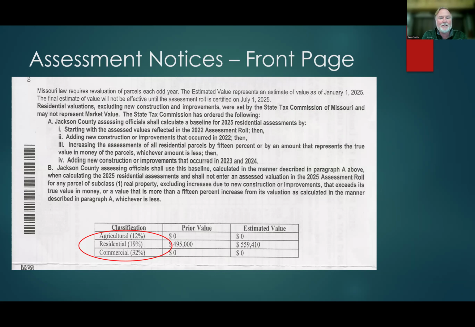And all the protections that residences have under the Missouri state statutes go away. Even the burden of proof. In a residential appeal, the burden of proof is on the assessor. And it appears from my reading that in a commercial assessment, the appeal burden of proof is on the taxpayer. So it's really important that if you've been reclassified and you have a home that you think should be residential, that you file an appeal, because I don't know what the outcome of my legislation will be.